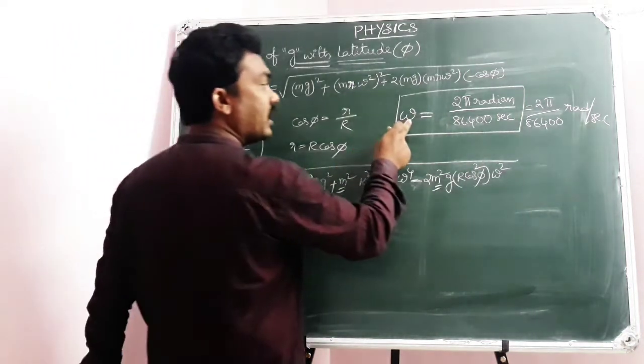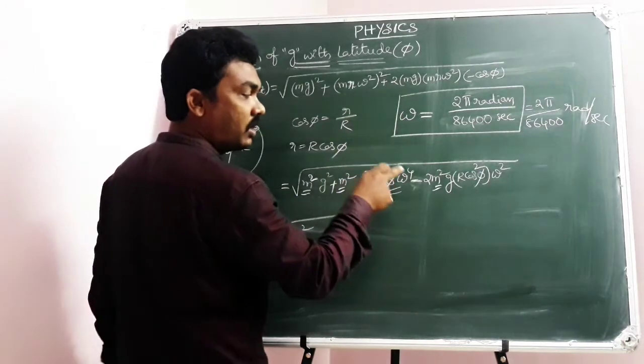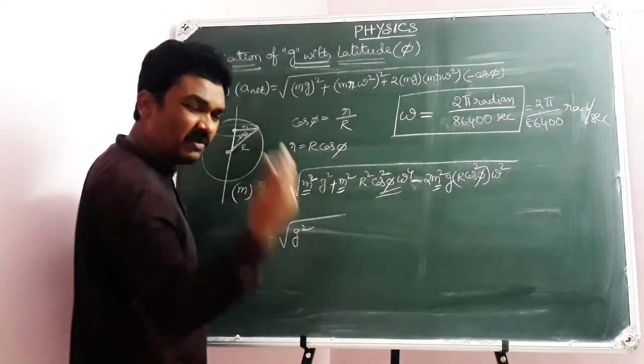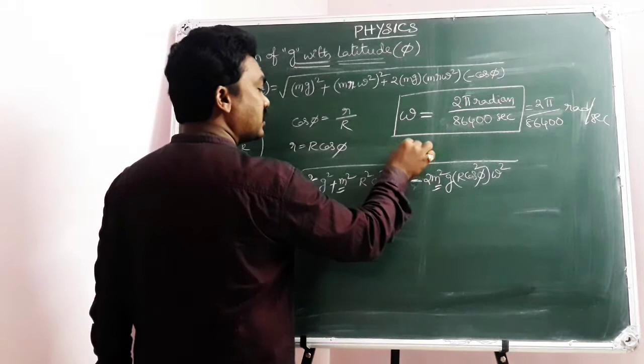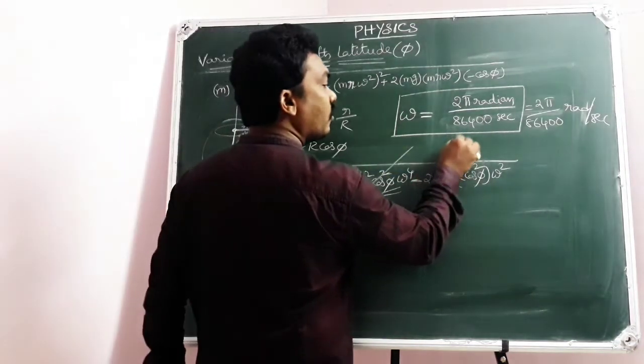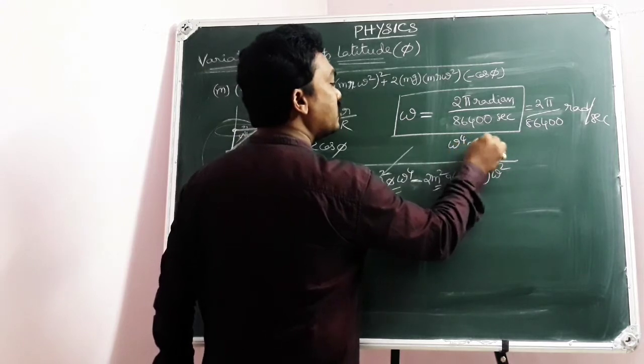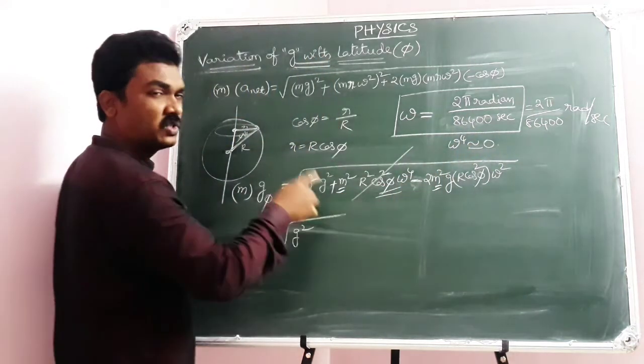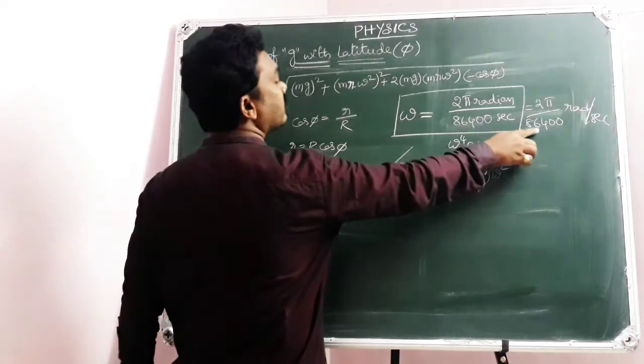So omega is very small, and omega power 4 will be very small. So we will neglect the second term; omega power 4 tends to 0 since omega is very small.